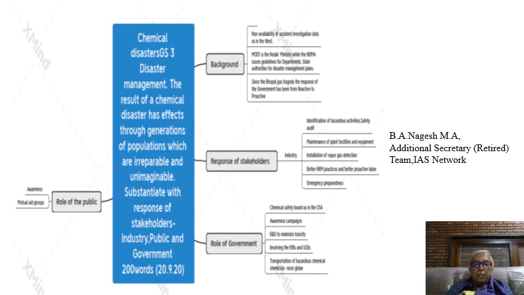With this brief introduction, let us go to the response of the three stakeholders. Now the examiner has asked for the response of the stakeholders: industry, public, and government. First, we take the response of industry. So what is the first priority of the industry in case of a chemical disaster? See, the basic thing would be the industry has to identify the hazardous activities. That is the primary responsibility of the industry as a stakeholder.